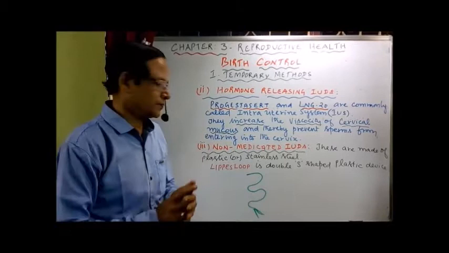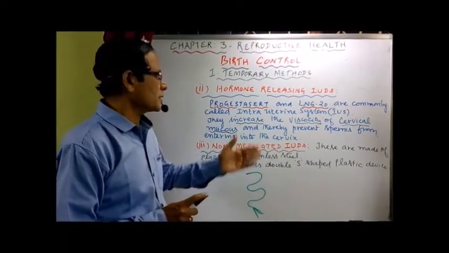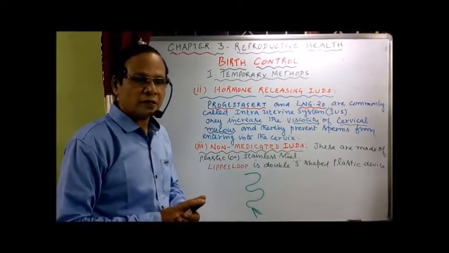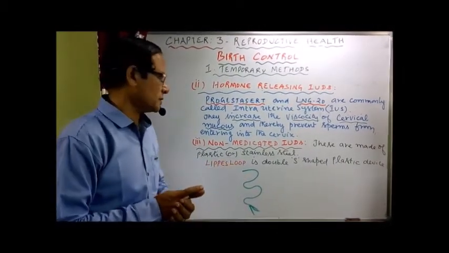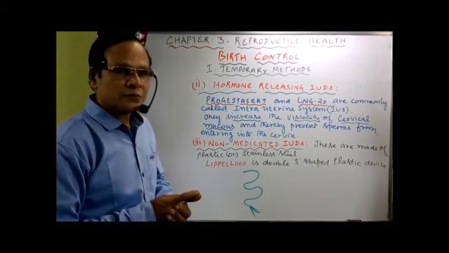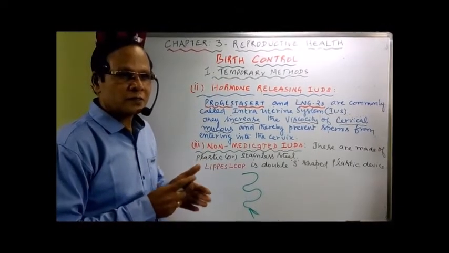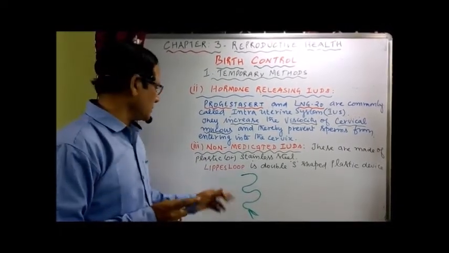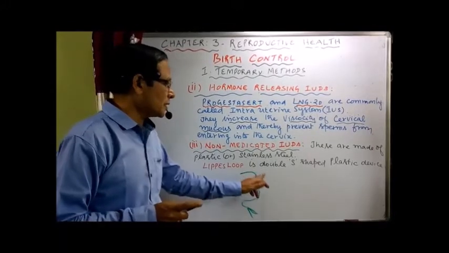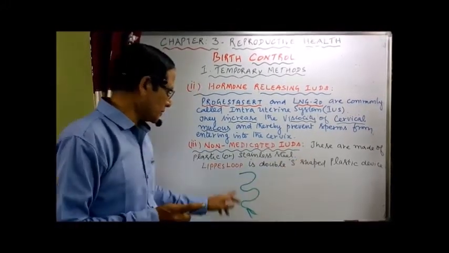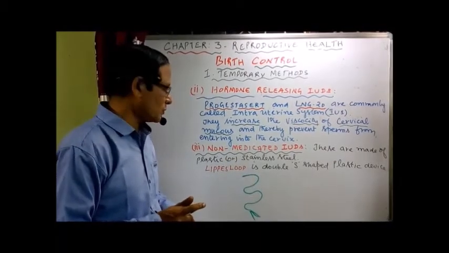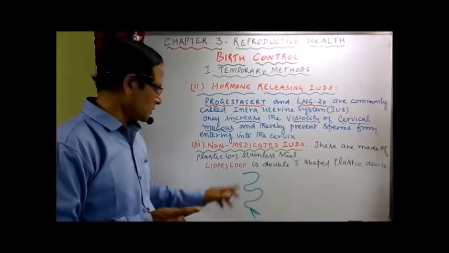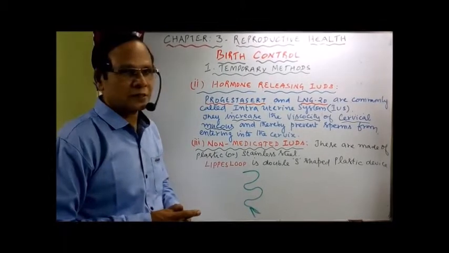Now the non-medicated IUDs do not have any medicine, like hormones or copper, and are made simply of plastic or stainless steel. For example, Lippes loop is a double S-shaped plastic device. This is what is called Lippes loop. It is placed in the uterus to prevent conception.